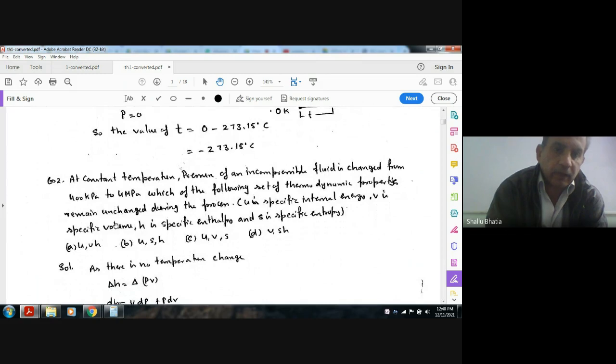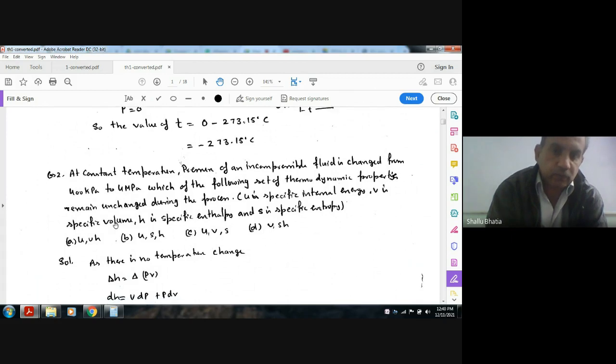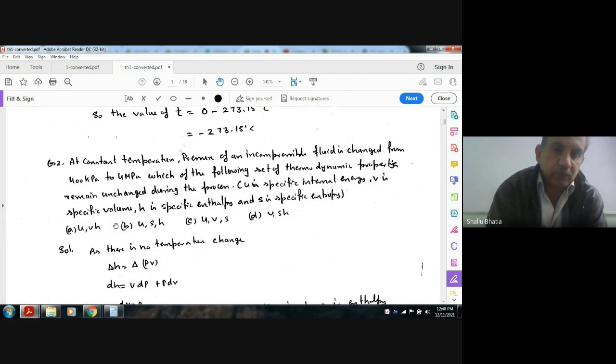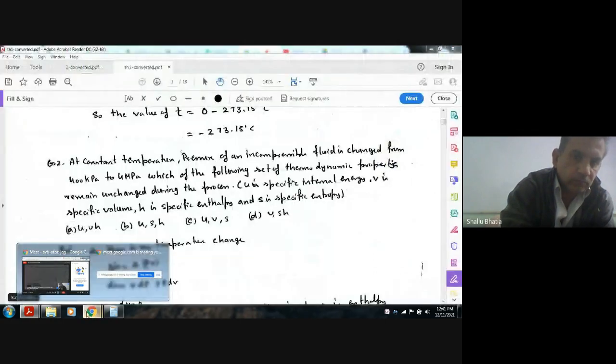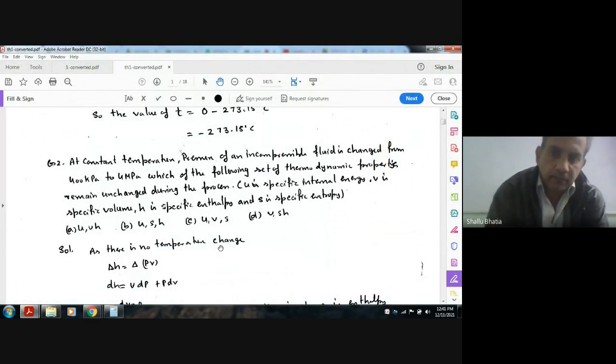Next, at constant temperature, the pressure of an incompressible fluid is changed from 400 kPa to 4 MPa. Which of the following sets of thermodynamic properties remain unchanged during the process? U is specific internal energy, V is specific volume, H is specific enthalpy, and S is specific entropy.